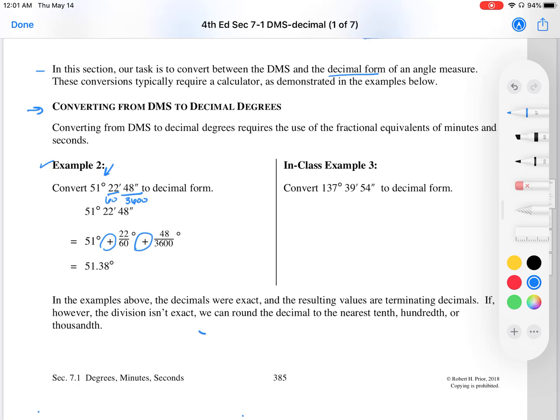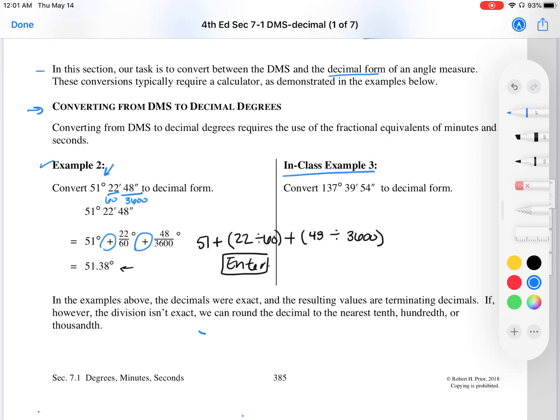Now, the way I would enter this in my calculator is I would do 51 plus parentheses 22 divided by 60 and parentheses plus 48 divided by, let me show you the division button, right? Divided by 3600. And then press enter or equal sign, whatever your calculator says. And that'll give you this decimal. It's probably larger, but I'm sure it's rounded. Let's go ahead and take a look at the next example.